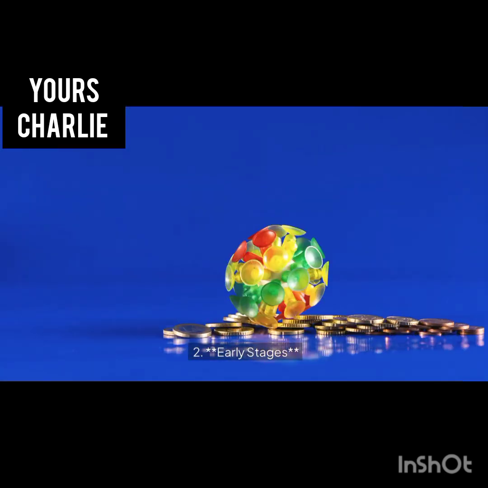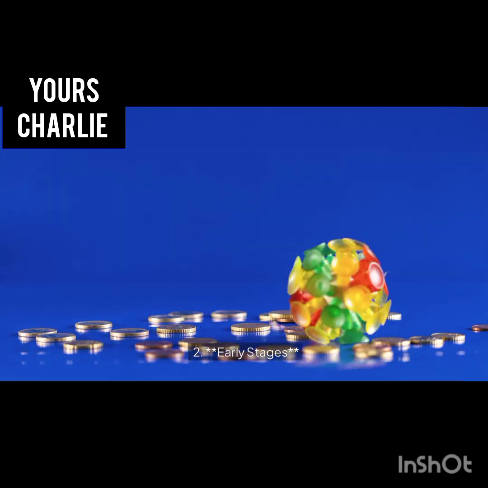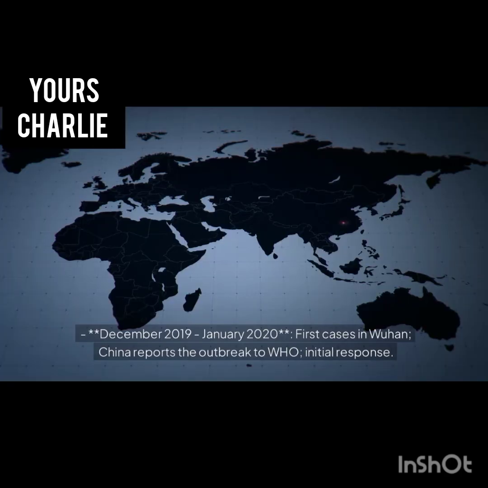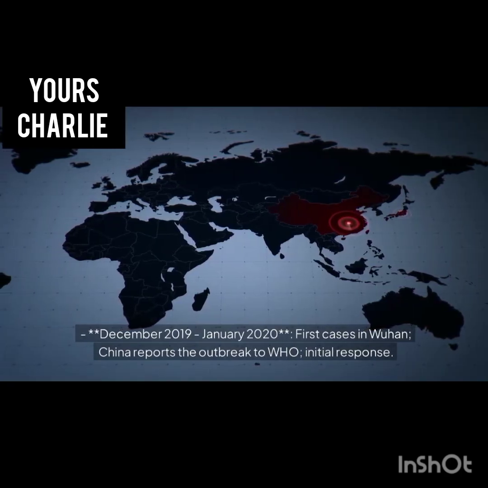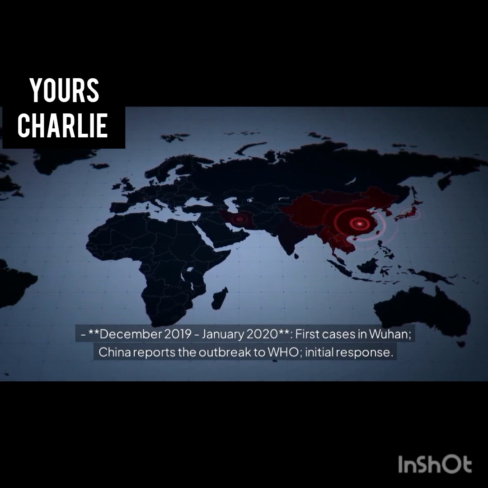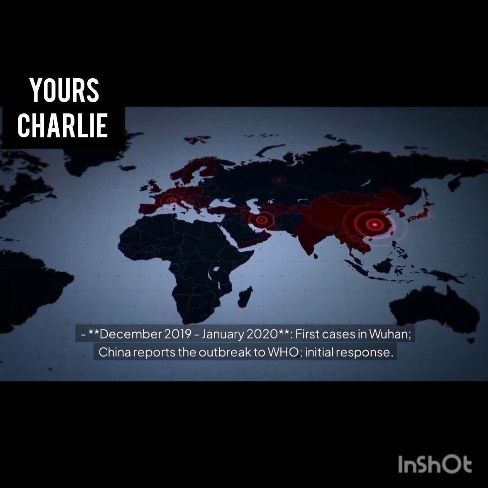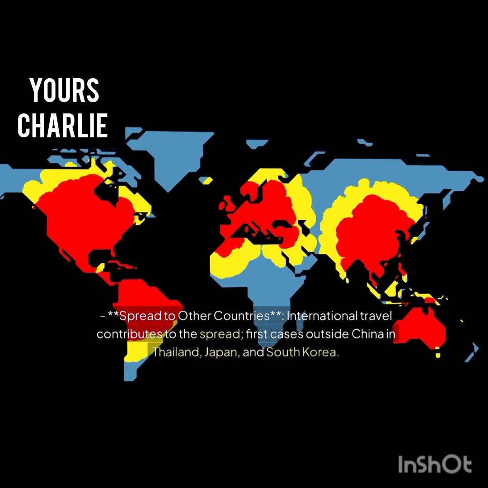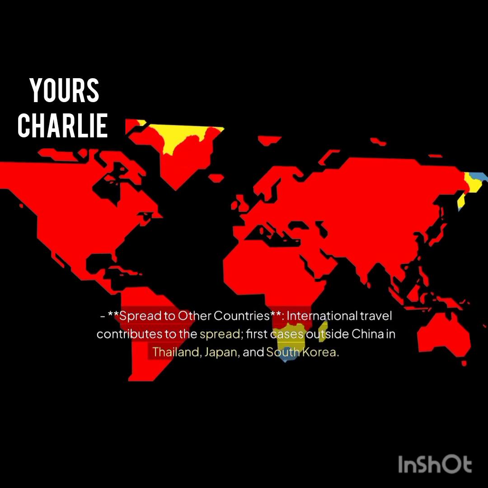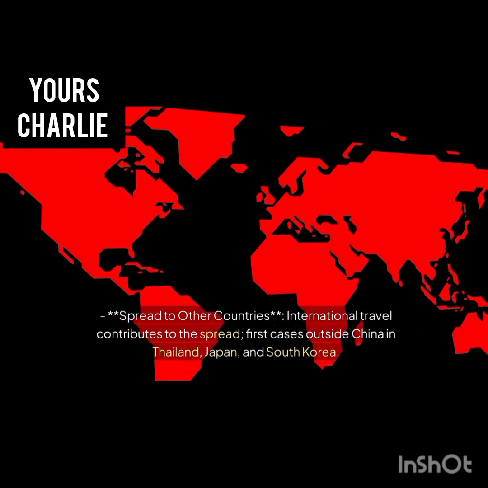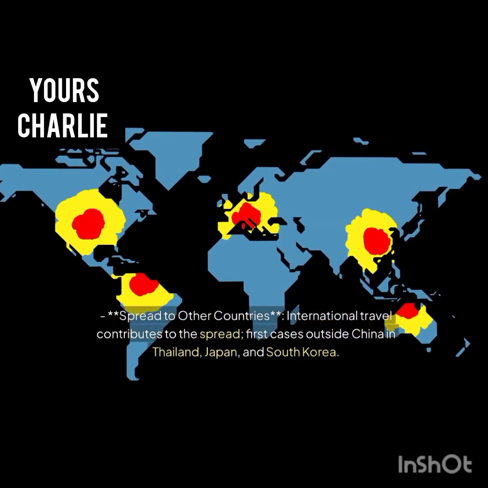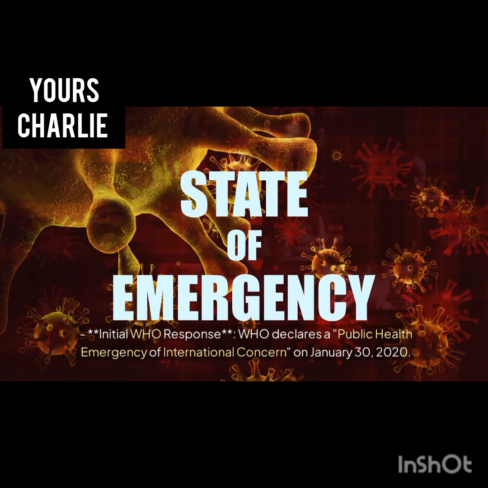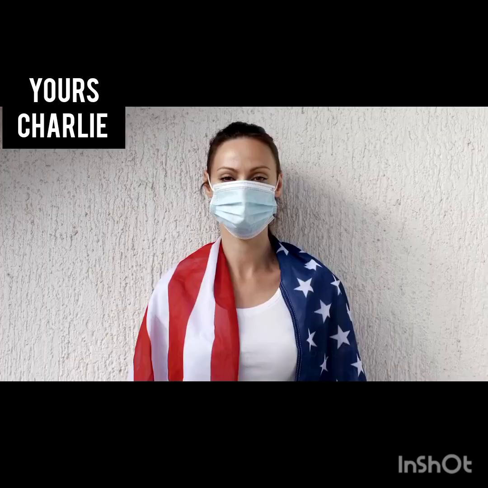2. Early stages, December 2019 to January 2020. First cases in Wuhan, China, reports the outbreak to WHO, initial response. Spread to other countries, international travel contributes to the spread, first cases outside China in Thailand, Japan, and South Korea. Initial WHO response: WHO declares a public health emergency of international concern on January 30, 2020.